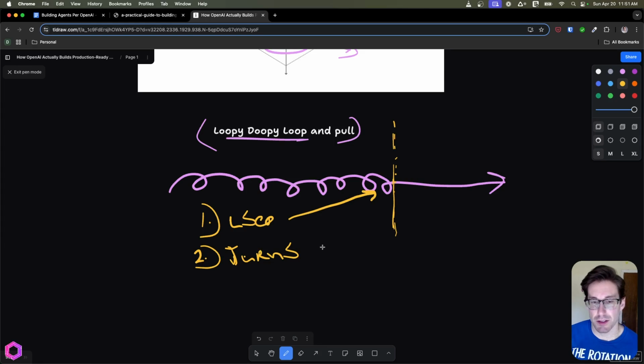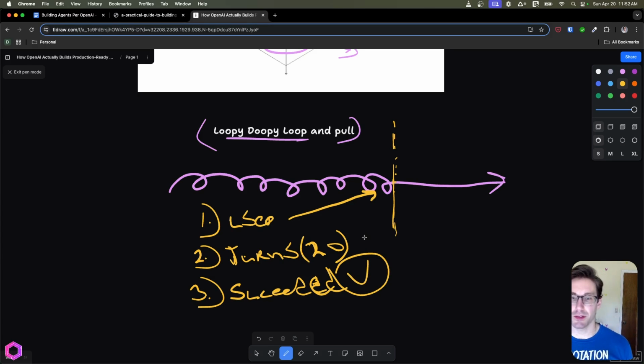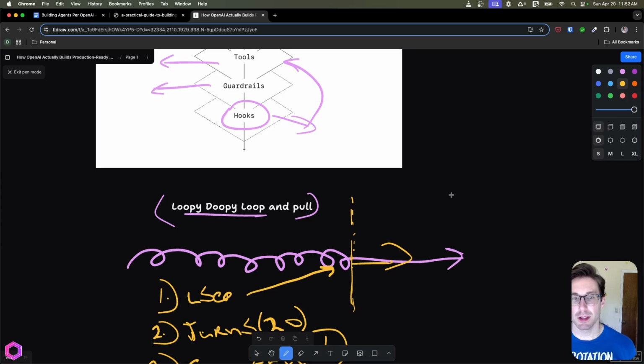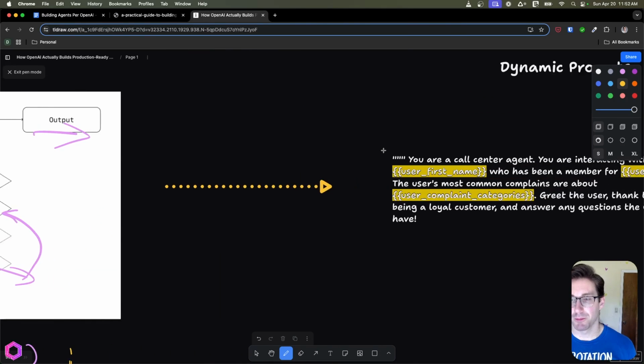Each agent you can set to a limit. You can say 20, you can say like, I don't know, 50, whatever, but it's the number of iterations an AI can go through a task until it decides that it can't achieve it and then it breaks out and does something else. And then the third is when it succeeded. So it did what it needed to do, achieved its task, and now it's time to break out of the loop and go to the next step. That's the basic flow of a single agent kind of setup.